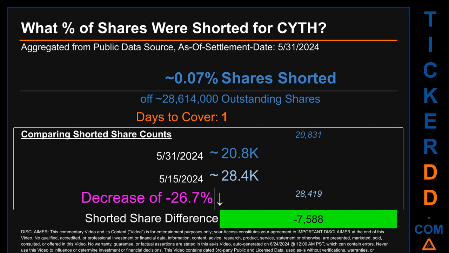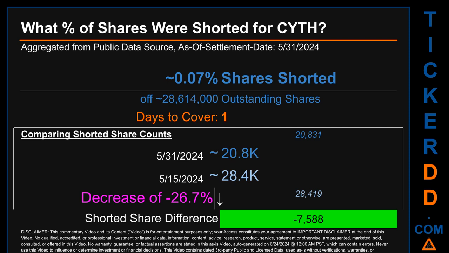What percentage of shares were shorted for CYTH? For the 2-week period ending on settlement date, May 31, 2024, about 20.8 thousand shares of CYTH were shorted out of a total of approximately 28.6 million outstanding shares. Therefore, for CYTH, based on as is, discovered, public data when this video was generated, the ticker has a short interest of roughly 0.07%, which I got by taking the number of shorted shares and dividing it by the number of outstanding shares to get the percentage value. Days to cover is 1.